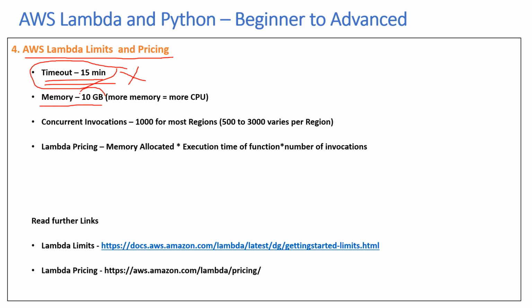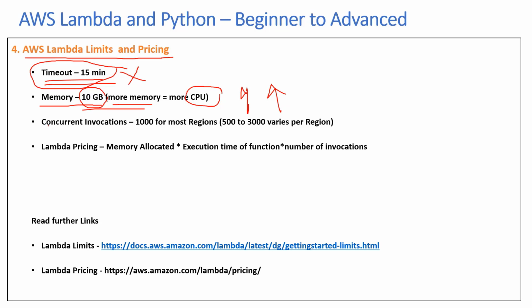So if you need more memory than 10 GB, then it's not a good use case. So what it also means is more memory. You don't actually define the amount of CPU that you need. You define the memory, and as you increase the memory, you will get increased CPU core. So if the memory is more than 10 GB, it's not a good use.